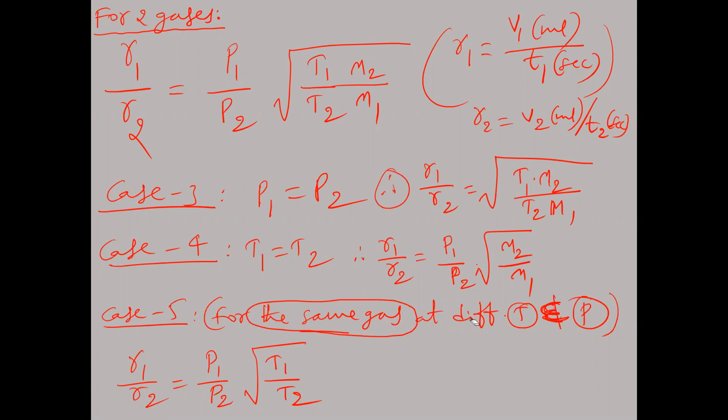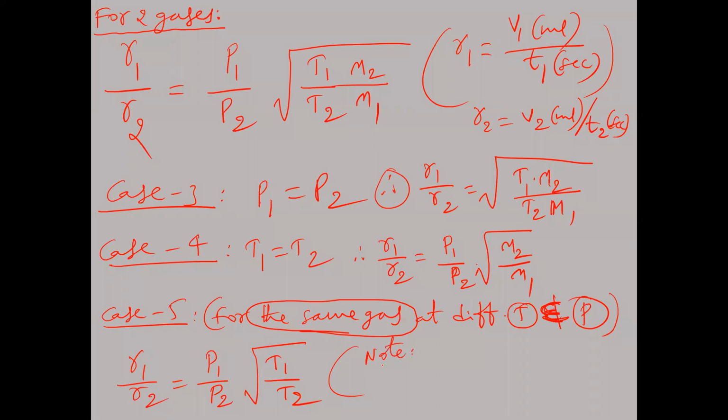So for the same gas at different temperatures and different pressures, R1 by R2 is equal to what now here? Now R1 at P1, T1, R2 of the gas at P2, T2 pressures. So like this, R1 by R2 is equal to P1 by P2 into under root T1 by T2. So in this way, in every case, what we have to remember here, important note is